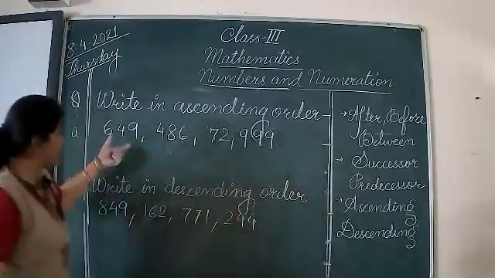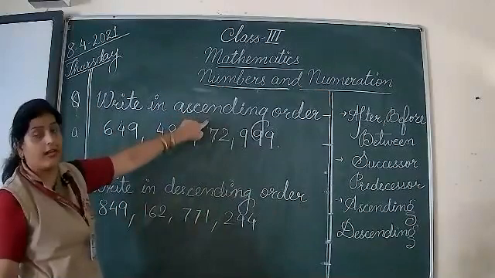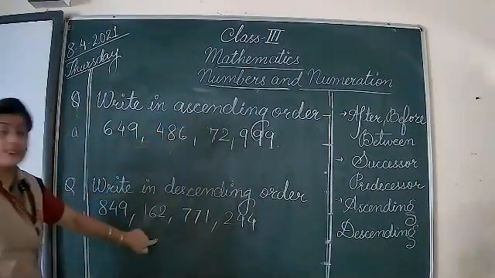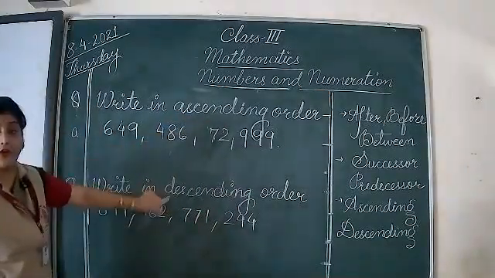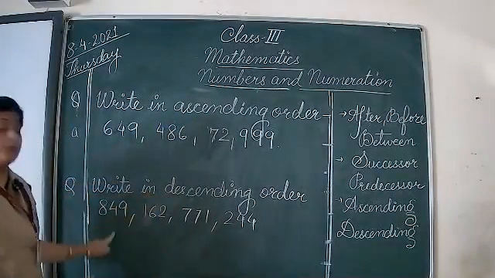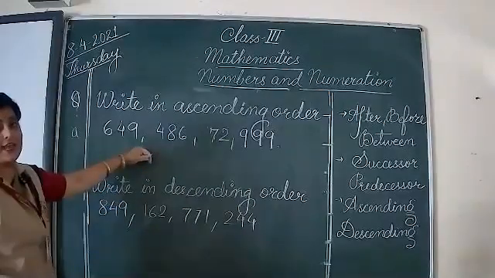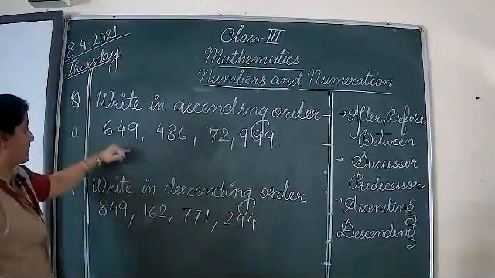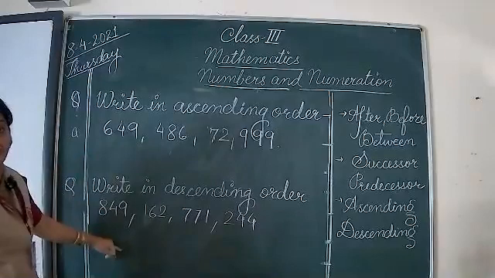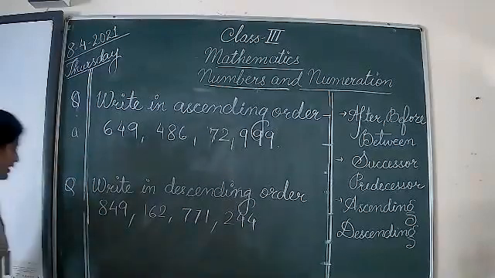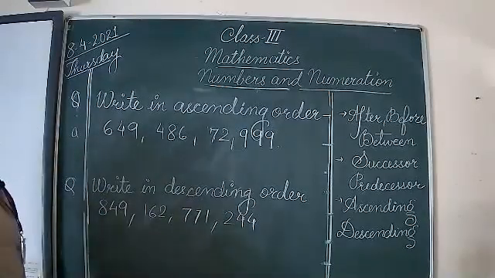So you have to write these numbers in ascending order, that is from smaller to big. And these numbers in descending order, D for descending, D for down, from bigger to smaller numbers. Copy them. I've already solved one example for you. Then you have to do these two questions in your rough copy to practice. Okay. So copy them quickly.